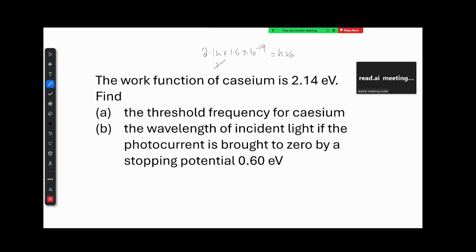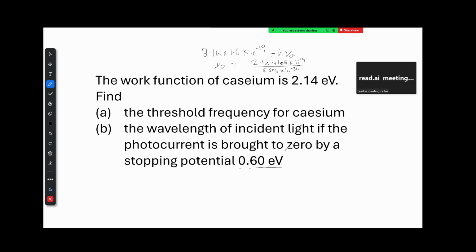So your threshold frequency will turn out to be 2.14 into 1.6 into 10 raised to minus 19 divided by 6.63 into 10 raised to minus 34. Okay, so that will give you your answer in frequency. So we got that. Now he has given you the stopping potential, that is this much electron volt.